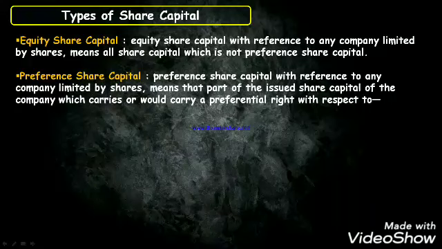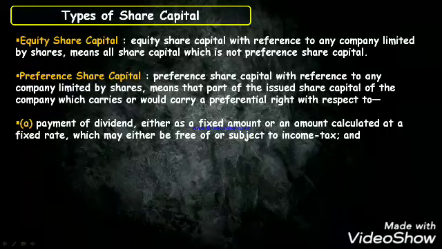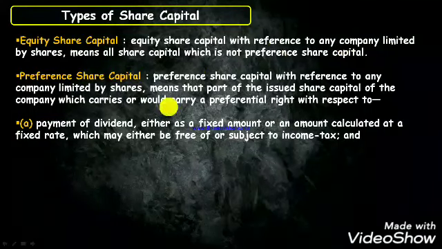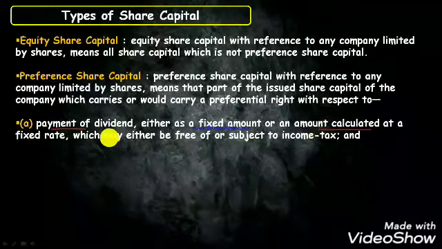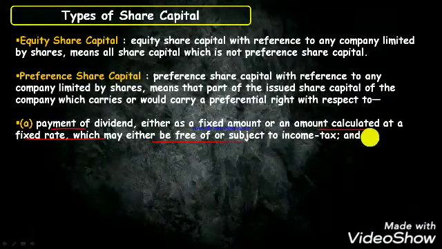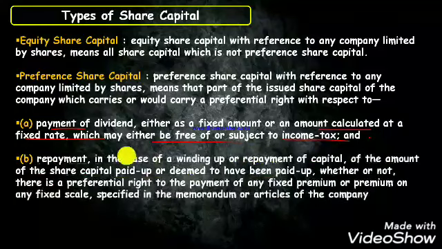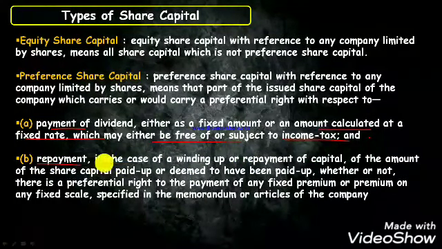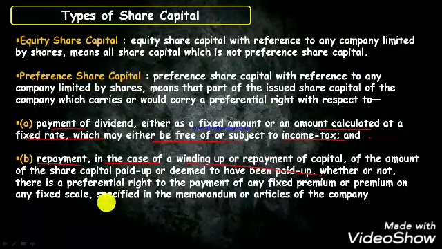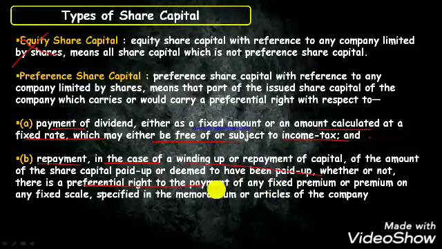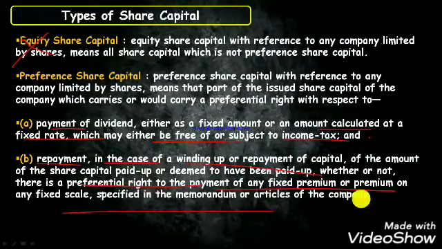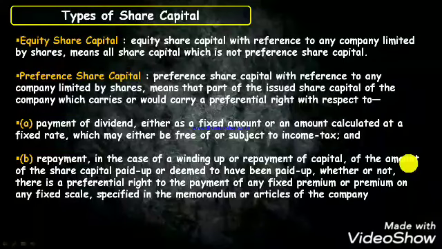Means that part of the issued capital of the company which carries or would carry preferential rights with respect to payment of dividend, either as a fixed amount or an amount calculated at a fixed rate, which may either be free of or subject to income tax. That is basically described here. The next benefit enjoyed by preference shareholders is repayment in the case of winding up, means they will get payment first, before the equity share capital. That is a preferential right, including payment of any fixed premium or premium on any scale specified. I hope you got a very good understanding.